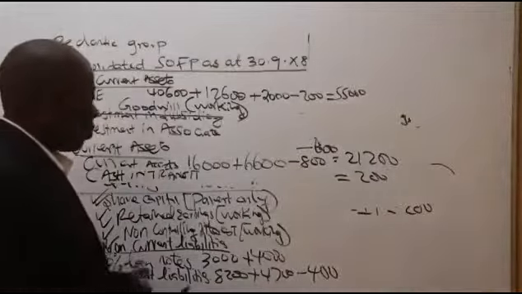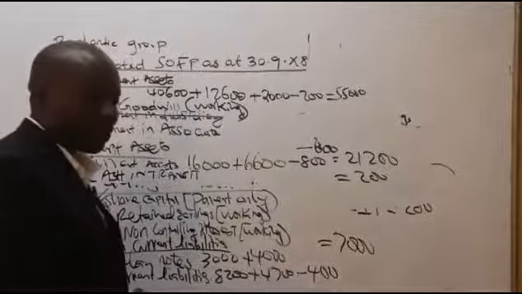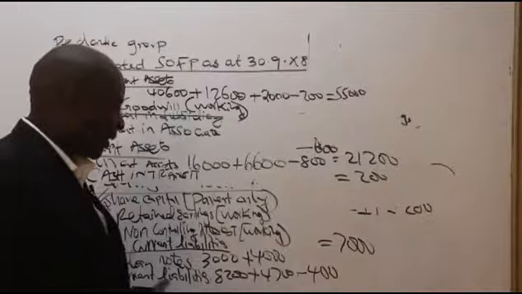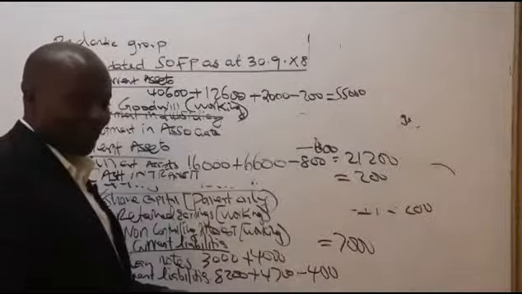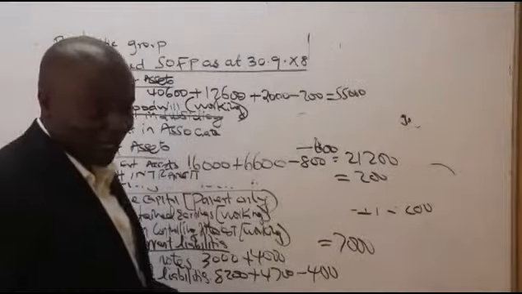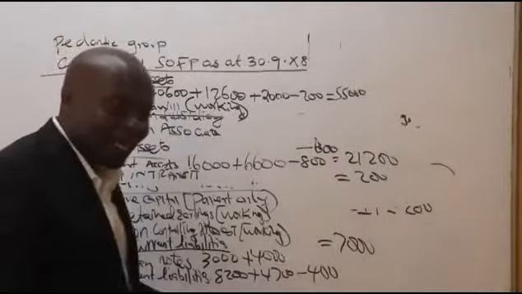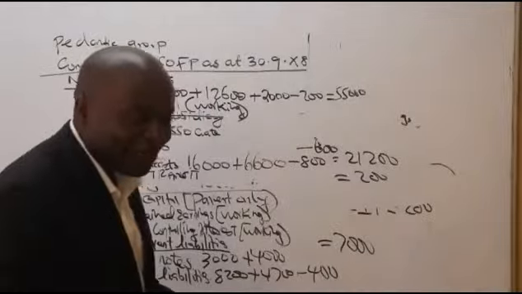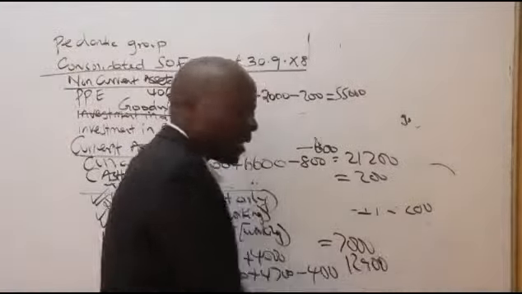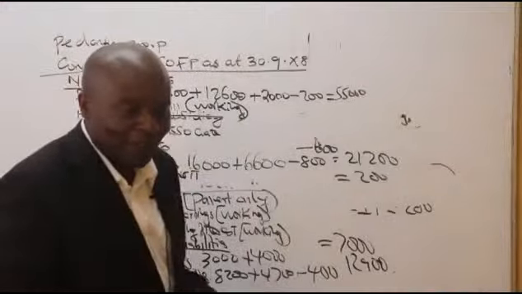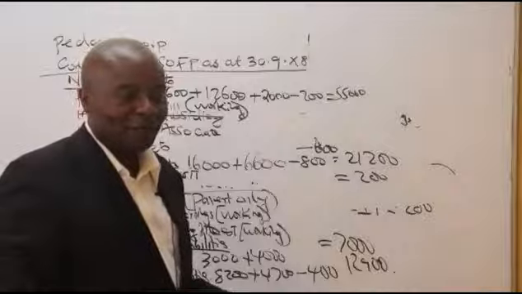And then loan notes. Loan notes, what do we have? 7,000. How about current liabilities? Is there anybody who can give me current liabilities very fast? So if I do it this way, I'll end up with 12,900. I'll end up getting so many marks without even knowing what I'm doing. I'll end up getting more than half of the marks.